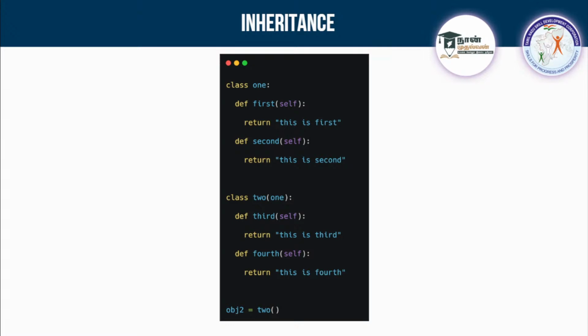What does the term inheritance mean? Do you guys know, right? So it is like getting it from the parent to the children. So you have parents having some wealth, they will be giving it to their children. That's what inheritance is, right? So that's a similar thing we are going to do here.